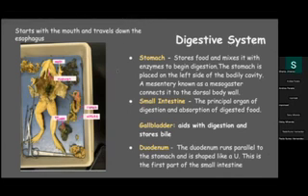Then we have the digestive systems. For both the rat and the frog, they start in the mouth and travel down the esophagus. But for the rat, the stomach stores food and mixes it with enzymes that begin digestion. In the frog, this is placed on the left side of the body, and the mesentery, also known as the mesogaster, is connected to the dorsal side of the body.